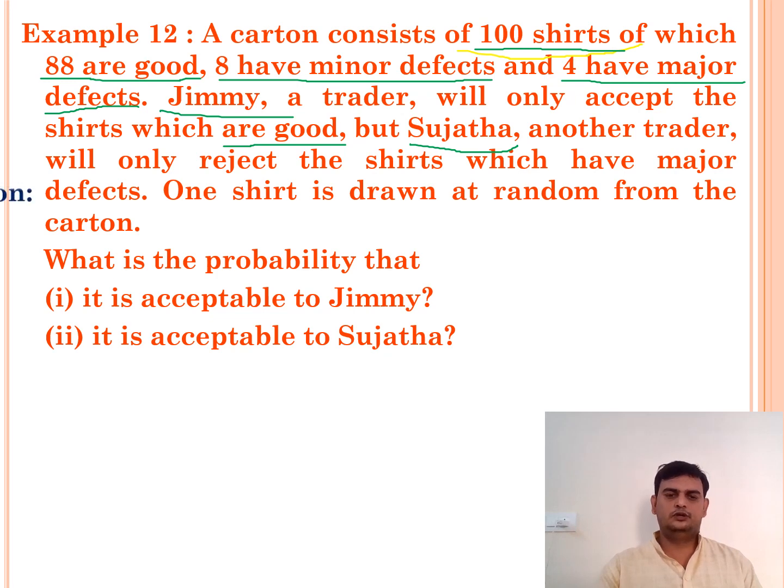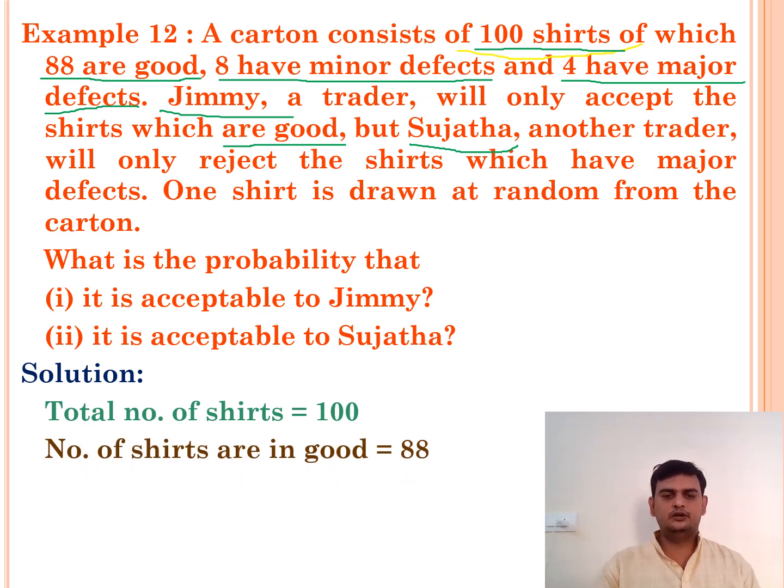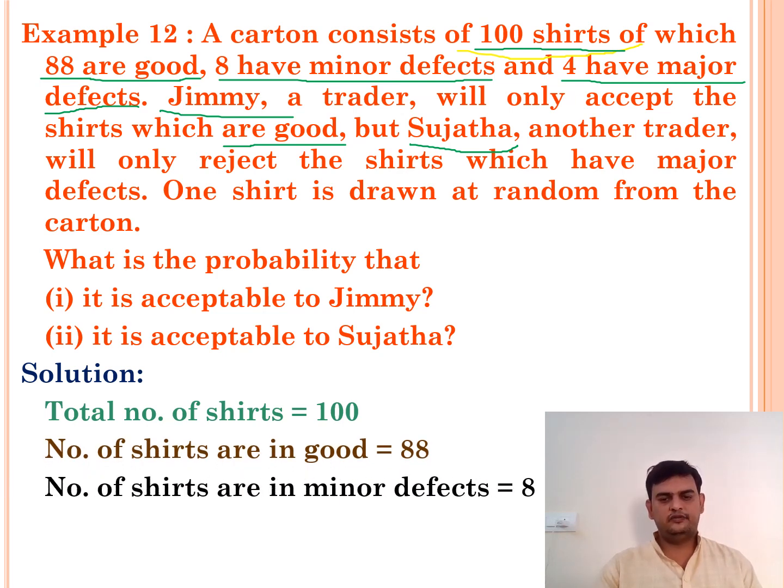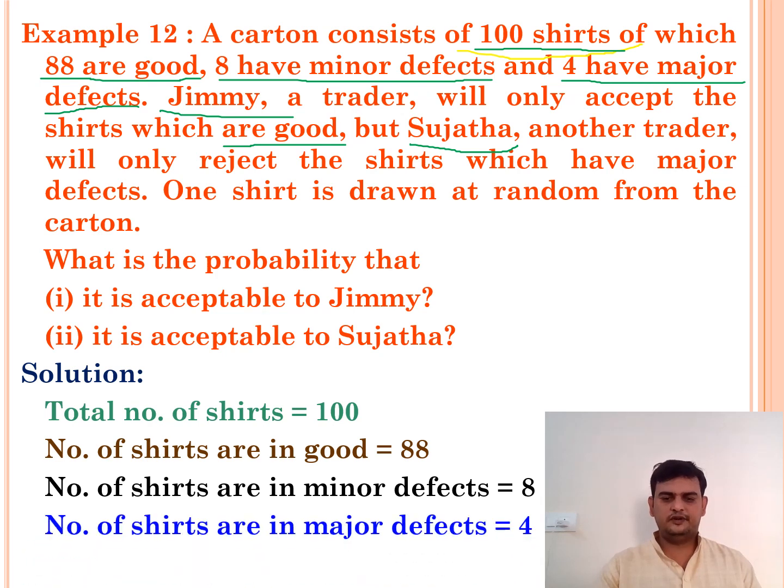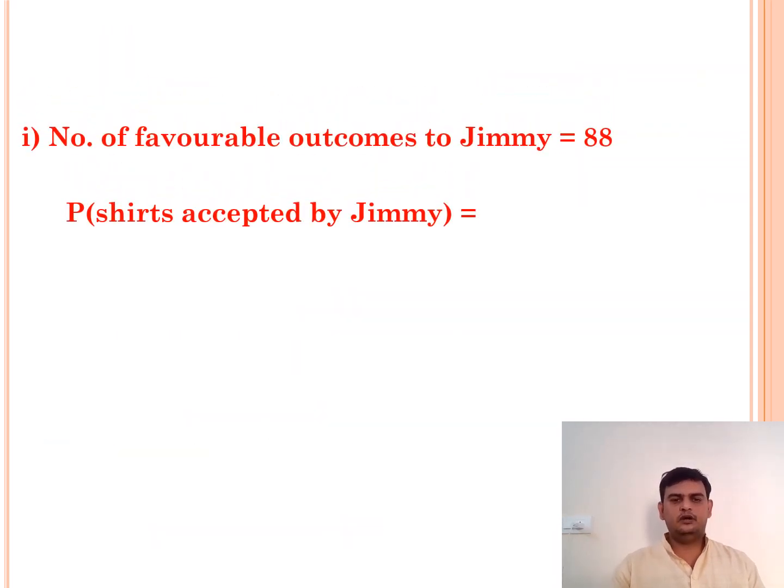Now the solution. Total number of shirts 100. Number of shirts in good condition 88. Number of shirts with minor defects 8. Number of shirts with major defects 4. Here we need to see the favorable outcomes to Jimmy as well as to Sujata. Jimmy only accepts the shirts which are good. Now what are the favorable outcomes to Jimmy? 88. So the number of favorable outcomes to Jimmy is 88 because he accepts only good ones. So probability of shirts accepted by Jimmy is 88 by 100, which gives us 22 by 25.